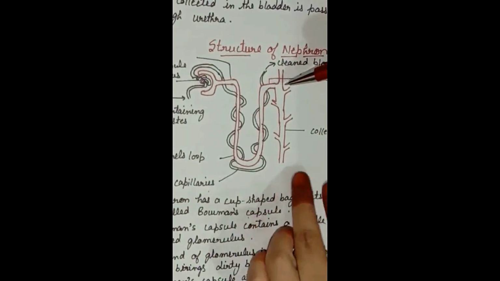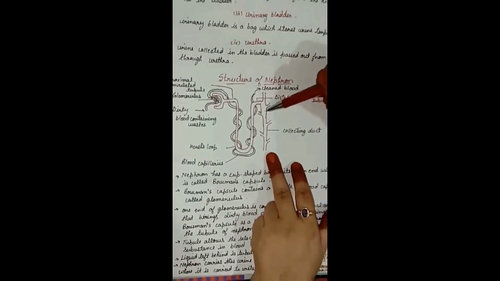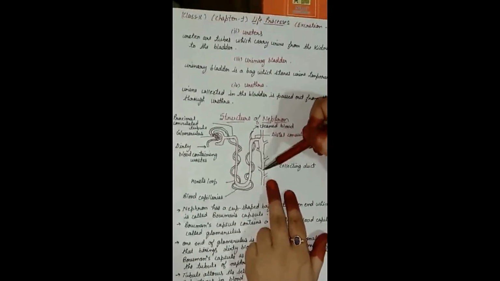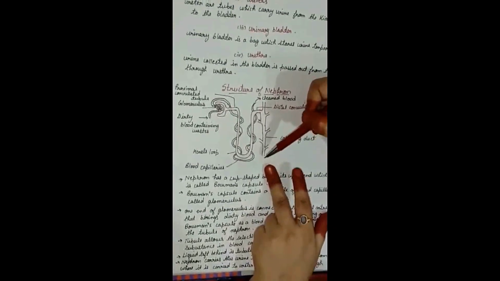Now what about the waste material? The waste material is called urine, and this urine is collected in the duct called the collecting duct. Got it? Now this collecting duct is attached to the ureter and finally the urinary bladder, and it is passed out of the body.